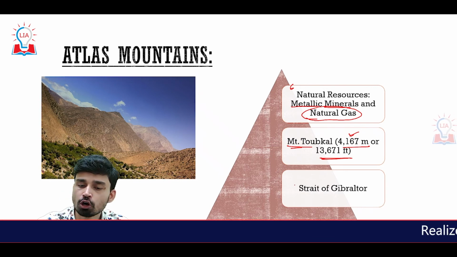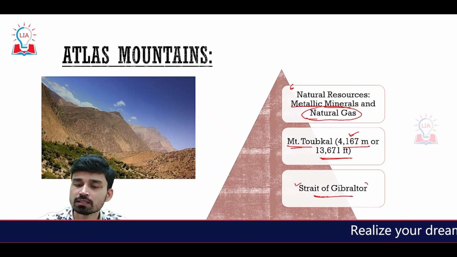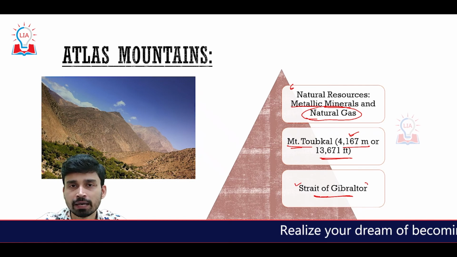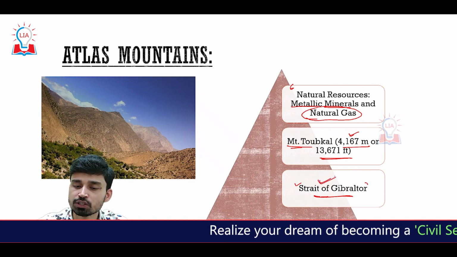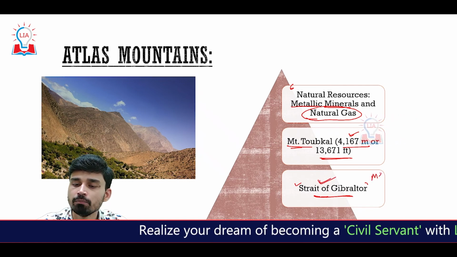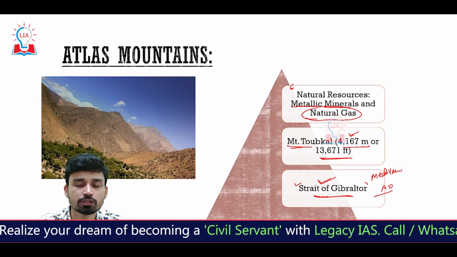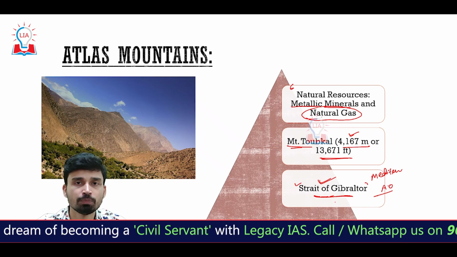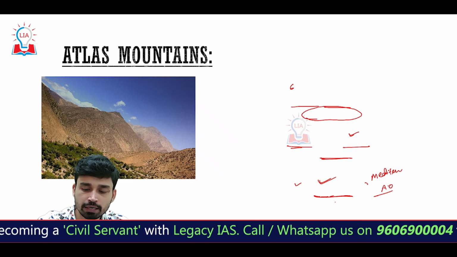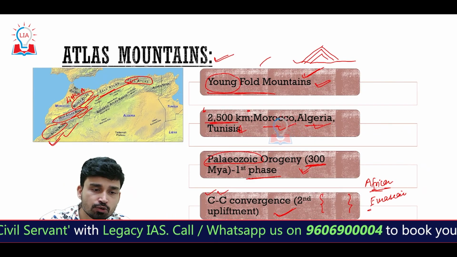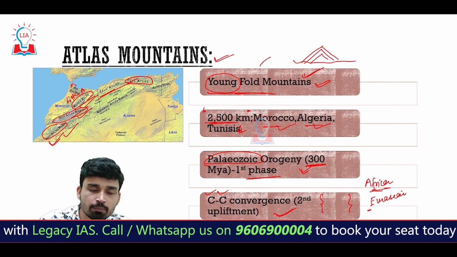Near the northern edge of the Atlas mountain, where Africa's tip ends, we have a very important strait that connects the Mediterranean Sea in the east to the Atlantic Ocean in the west, the Strait of Gibraltar. If you try to understand this from the map here, this is the northernmost tip of Africa.